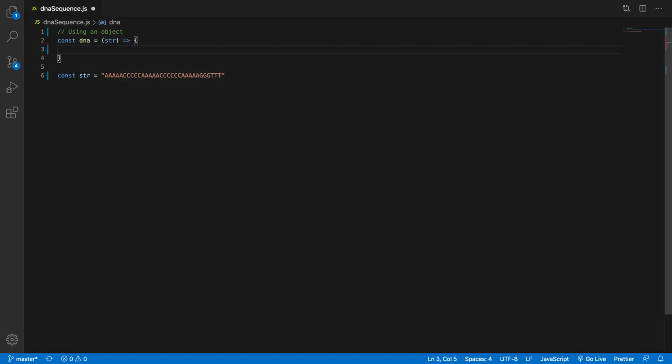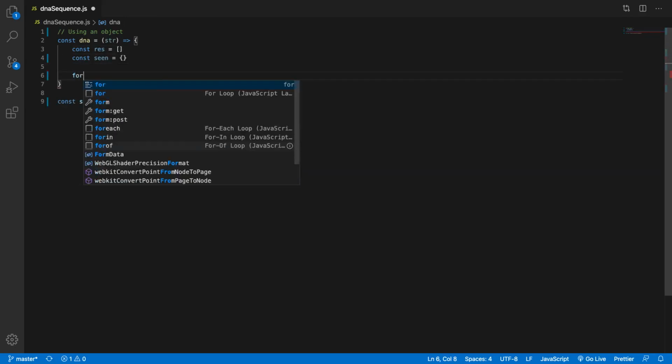Okay, so the way I'm going to go about solving this is I'm going to create an array and an object. Then I'm going to loop through the string that's given, and slice off bits of that string and see if it's present within our sequence object, or our seen object is what we're going to call it. If it's not there, then we'll add it. Okay, so let's go const res. This is going to be our results array that we're going to push everything to, and then const seen, which equals an empty object.